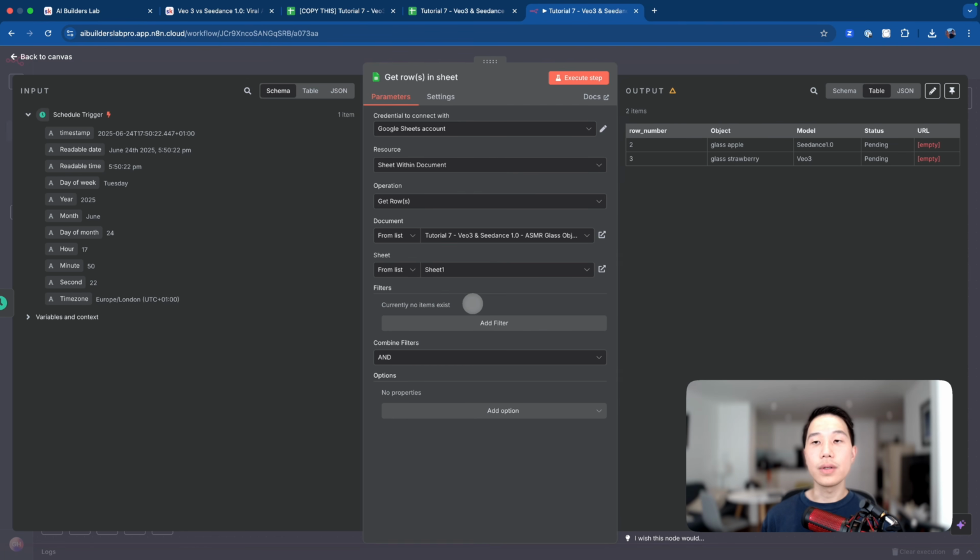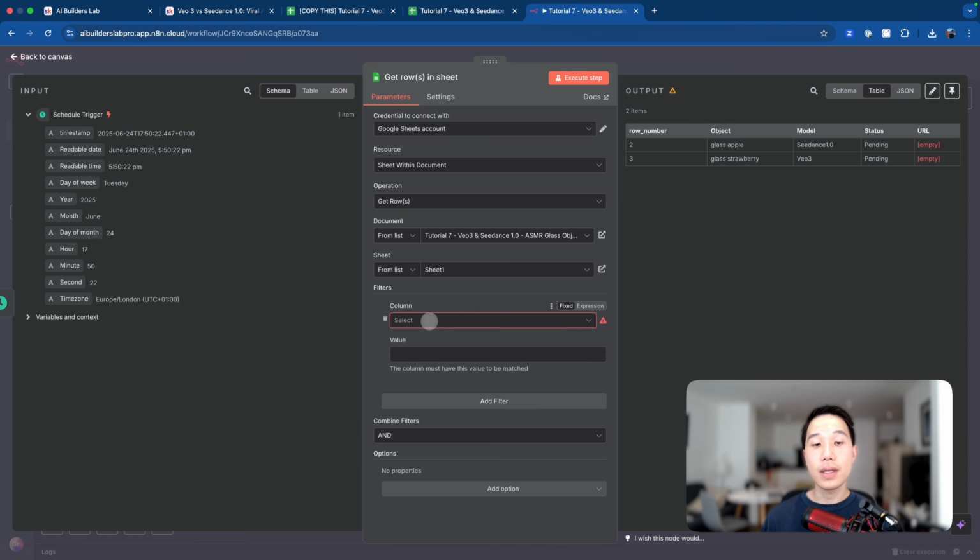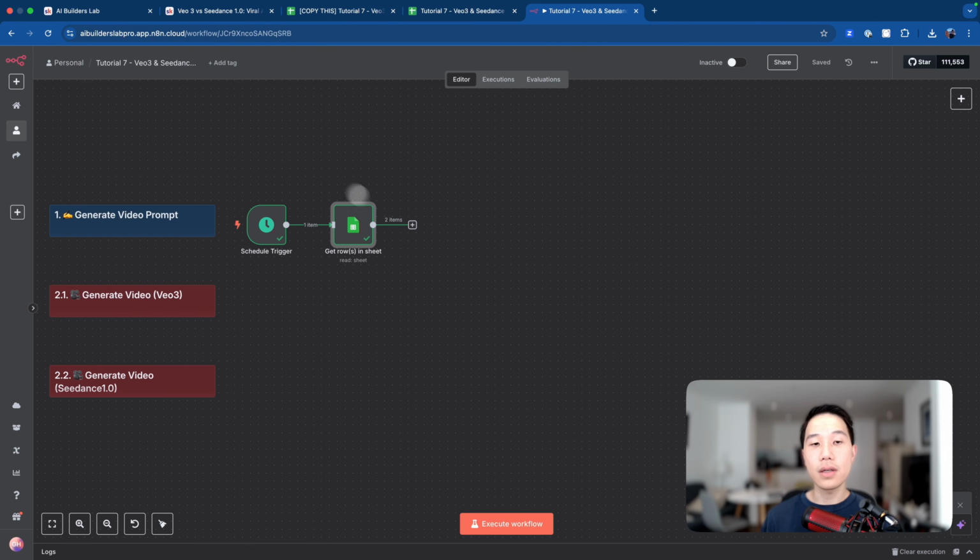Now that the data is loaded, we only need those that we need to generate videos for. To do that, we can set up a new filter using the status column, and the value will be pending, so that we only get those pending objects to generate videos for. Now if we execute the step, because both videos are still pending, that's fine.